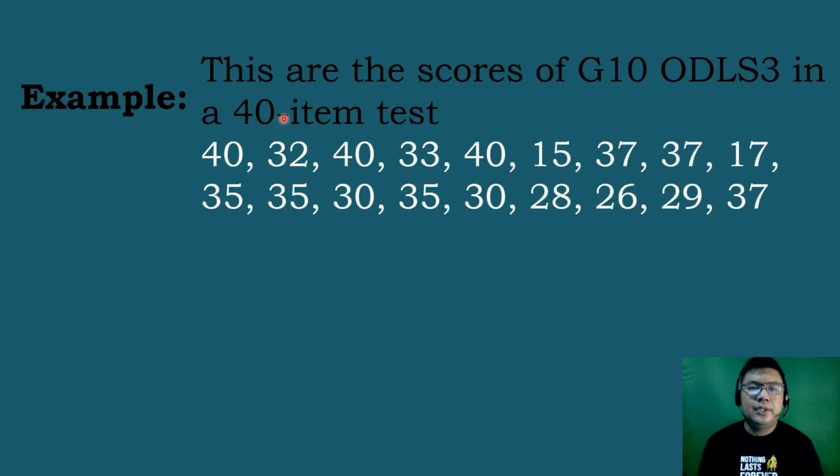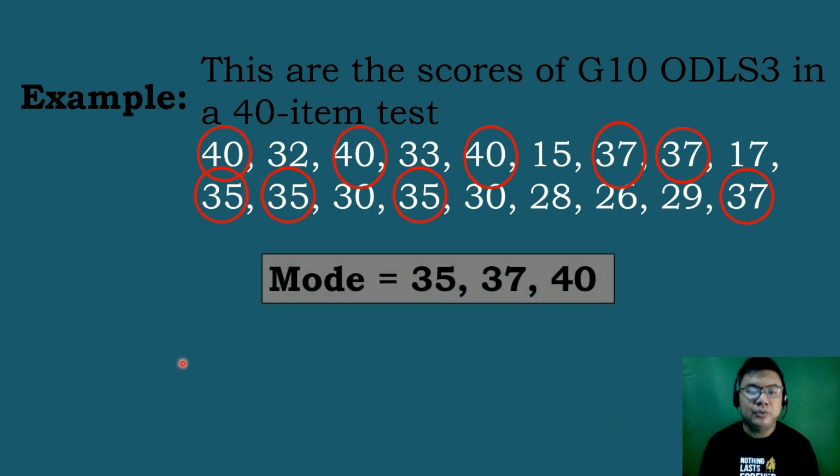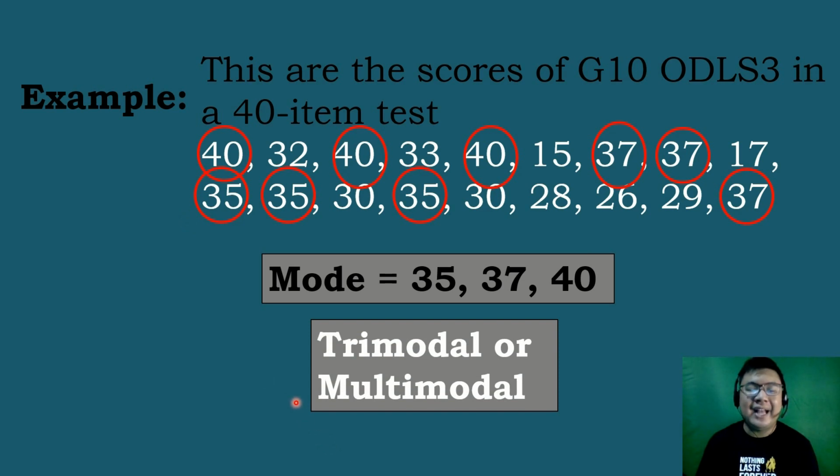Let's have our last example. These are the scores of G10 ODLS3 in a 40-item test. So these are the following scores. Then the modes of this given set of data are 40, 37, and 35, which are repeated 3 times. So there are 3 modes, 35, 37, and 40. And then for the type of mode, since there are 3 modes, this is called trimodal, or it can also be classified as multimodal because there are 2 or more modes.